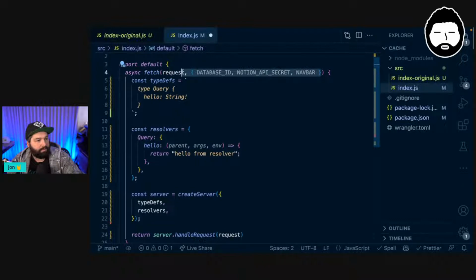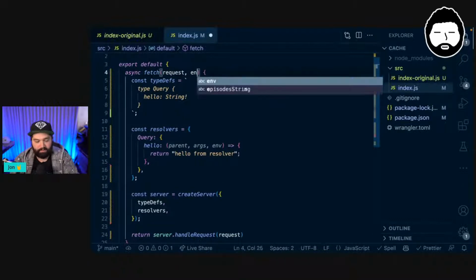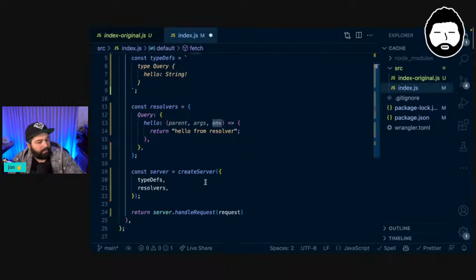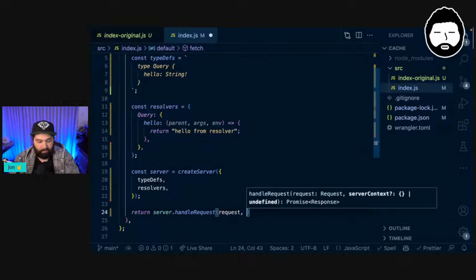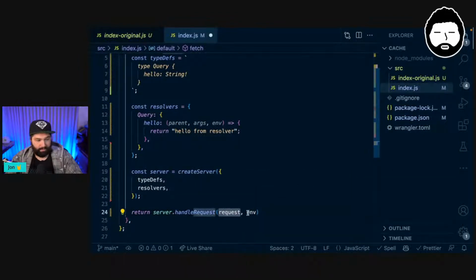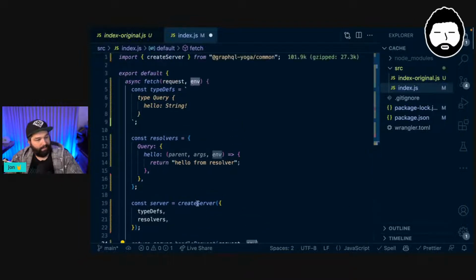Rather than destructuring this in the function declaration, I'm just going to rename this whole object that we get as env. This is just stuff for our environment. And then we also pass that along to handleRequest. So server.handleRequest, and we're passing it our full request and our environment.